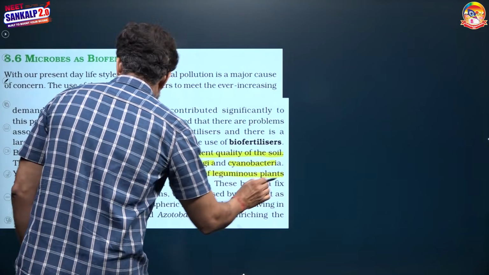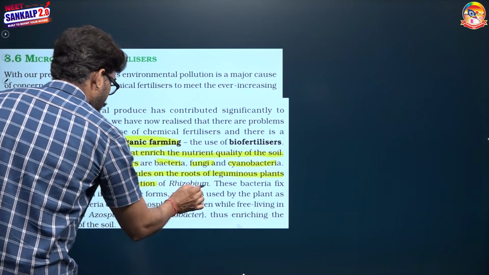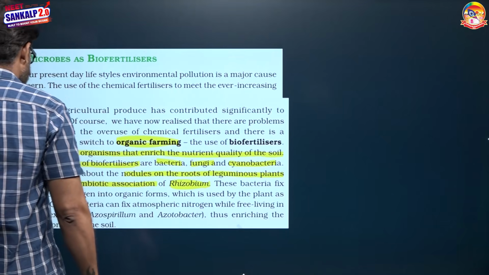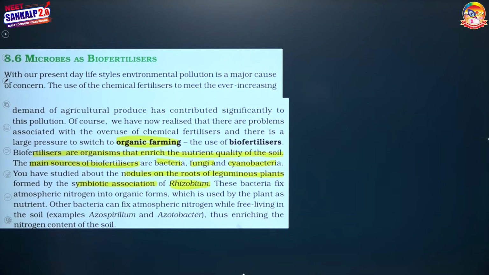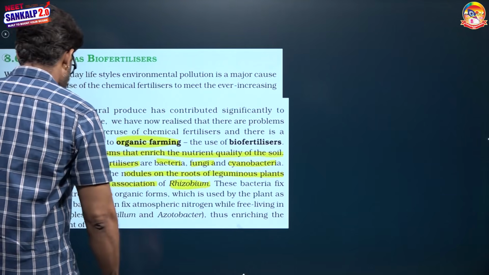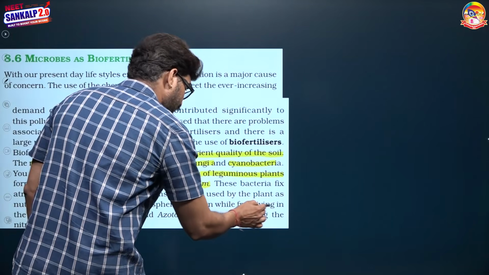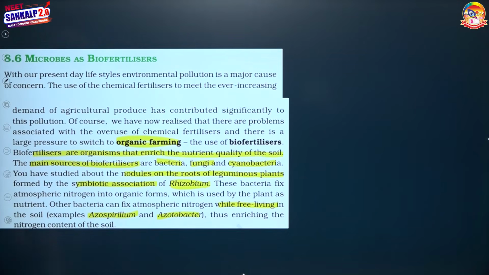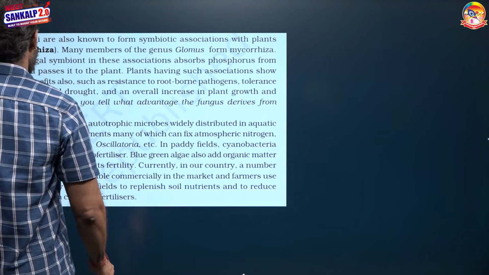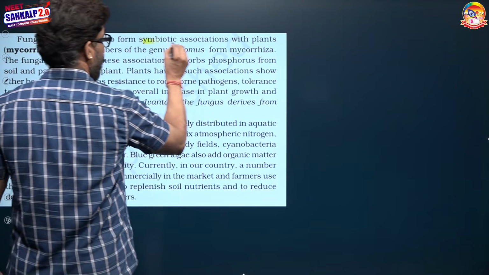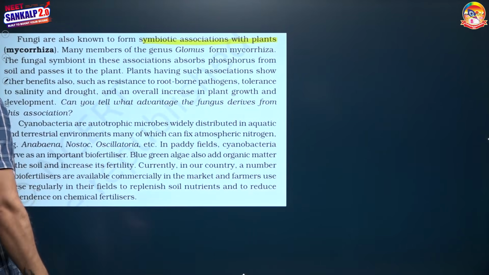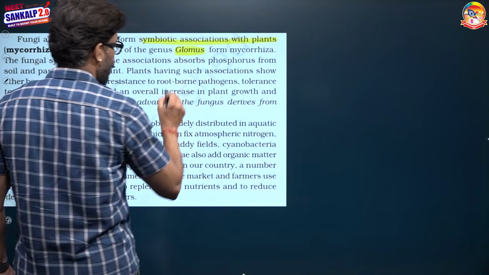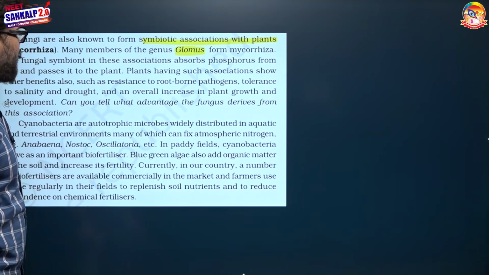Nodules in the roots of legume plants are formed by the symbiotic association of Rhizobium bacteria, which fix atmospheric nitrogen into organic forms and enrich the soil. Other bacteria that can fix atmospheric nitrogen in the free living form are Azospirillum and Azotobacter. Three examples are mentioned here: Rhizobium symbiotically, Azospirillum and Azotobacter free living. Among fungi, mycorrhiza is the symbiotic association of the root with a fungus. Glomus is one of the genera which contributes maximally to mycorrhiza formation.